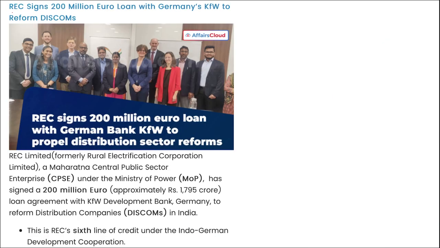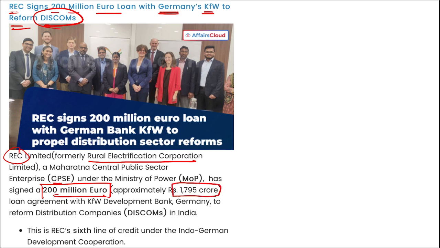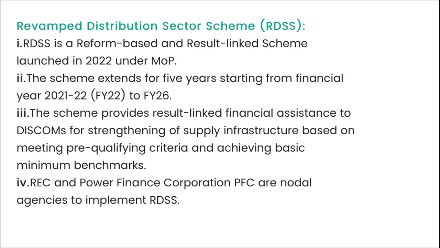Next is REC. They have signed a 200 million euro loan with Germany's KfW to reform discoms. Now remember, REC is your Rural Electrification Corporation Limited. This is a Maharatna CPSE that comes under your Ministry of Power. They have signed a 200 million euro, that is approximately 1795 crore rupees, loan agreement with KfW Development Bank of Germany, to reform the distribution companies in India. This is REC's sixth line of credit under the Indo-German Development Cooperation. The loan agreement was signed in the presence of Wolf Mutt, who is the country director of KfW India.